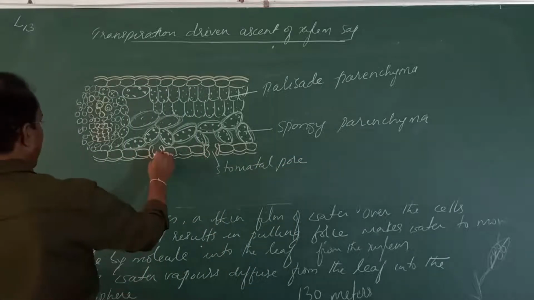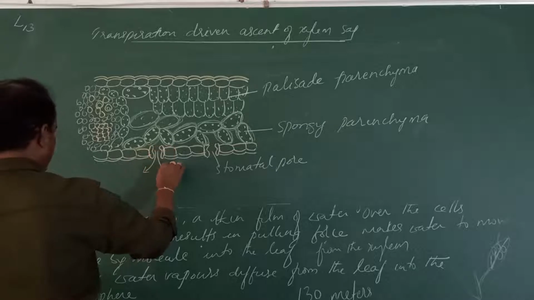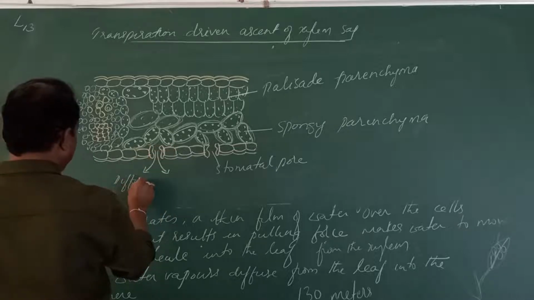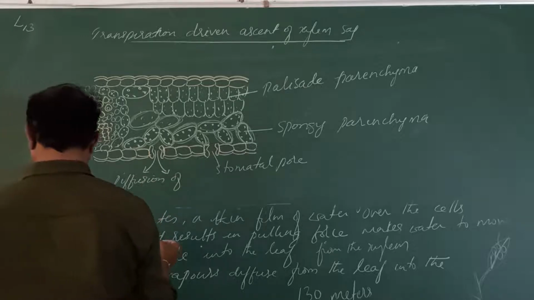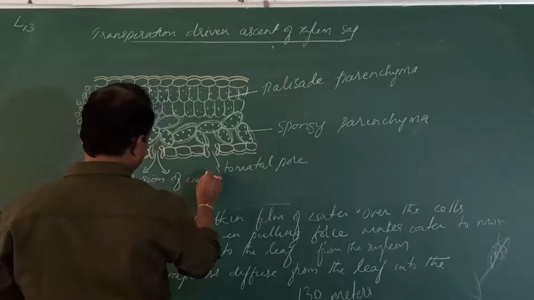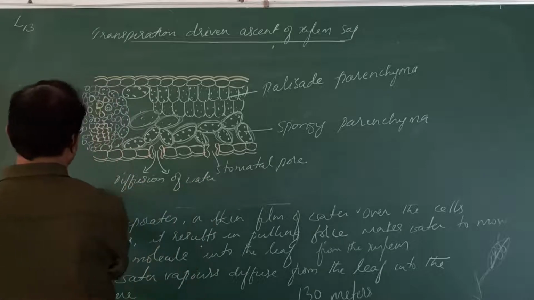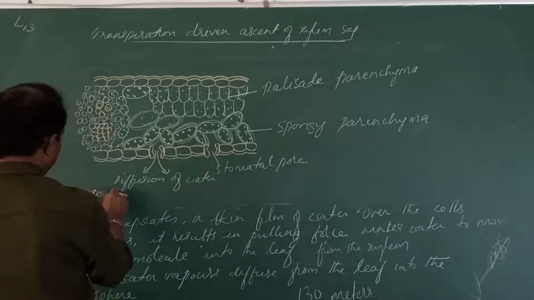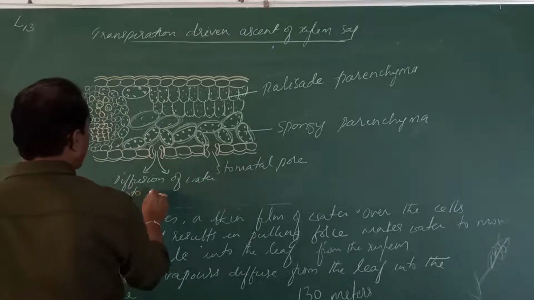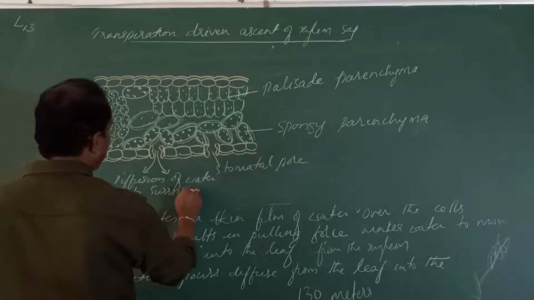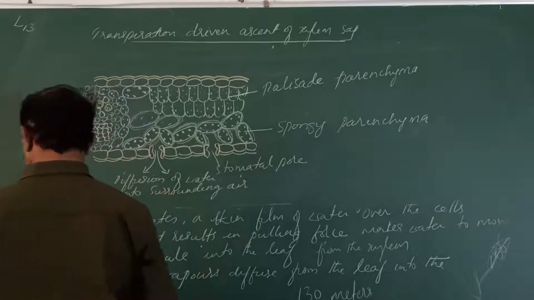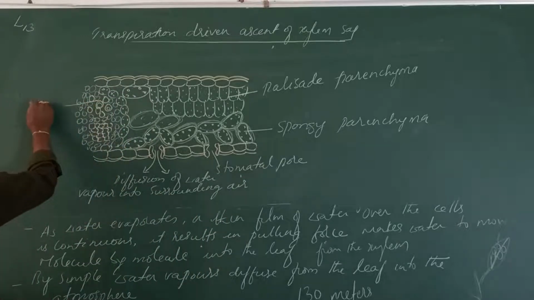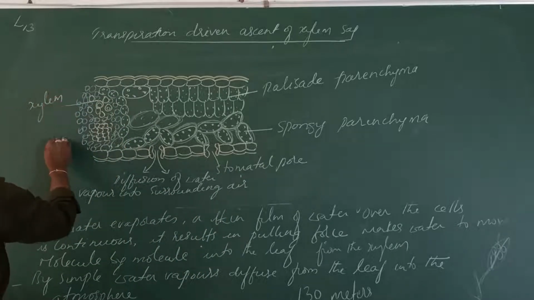Here you can see the diffusion of water vapor into the surrounding air. So what is this? Xylem. And what is this? The phloem.